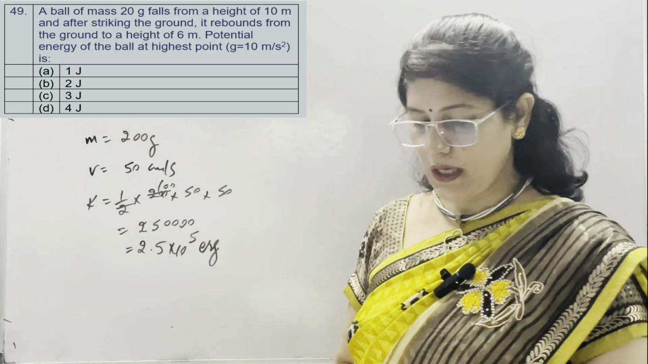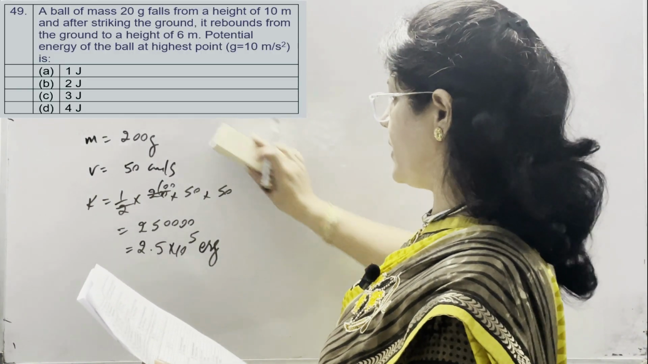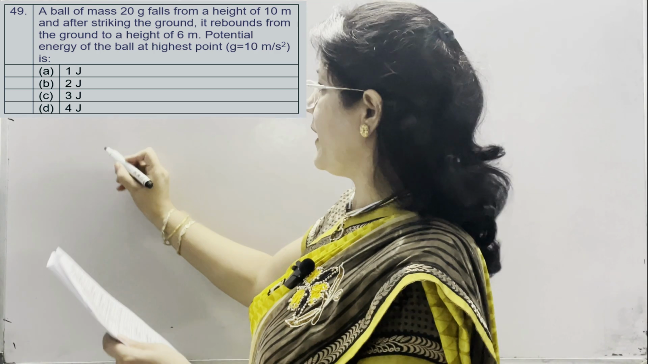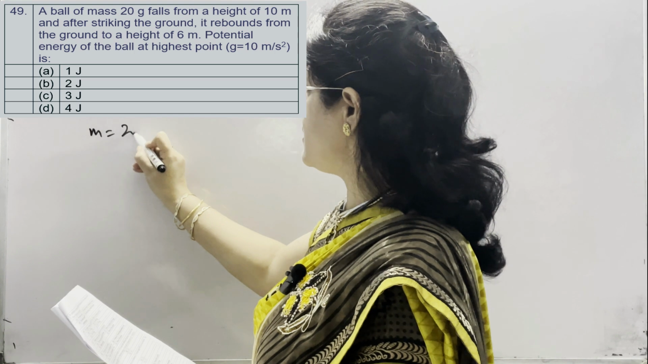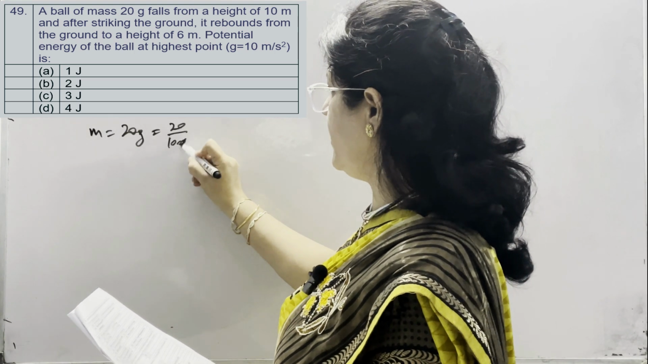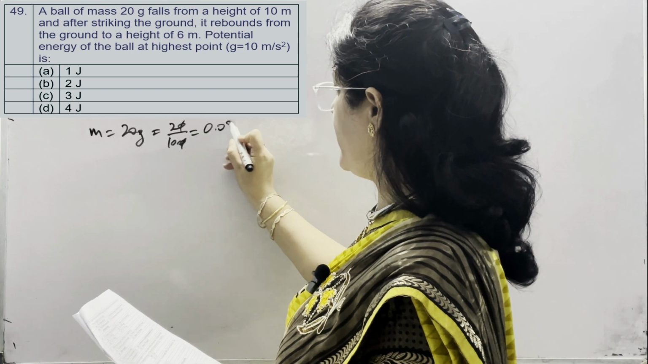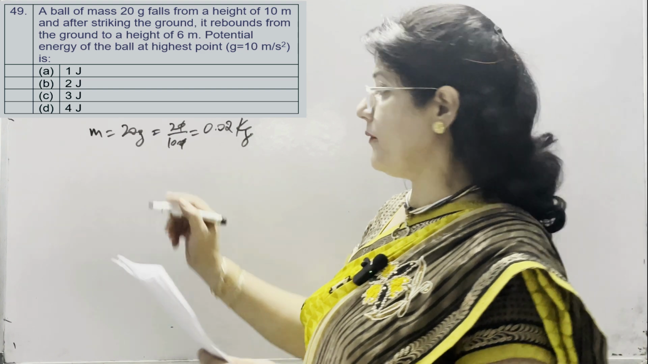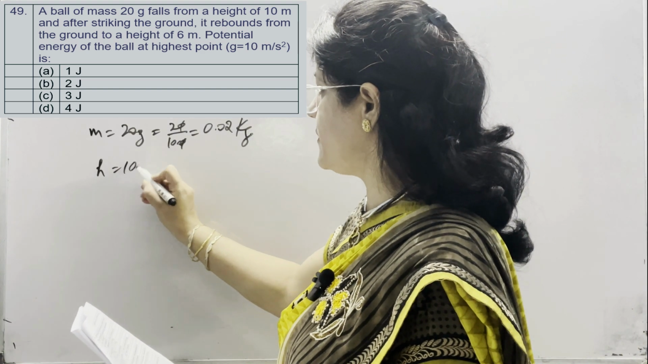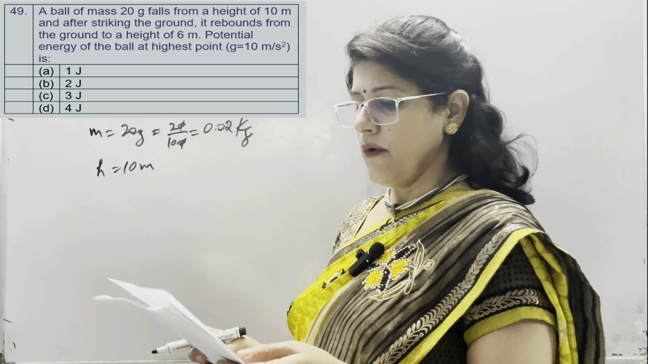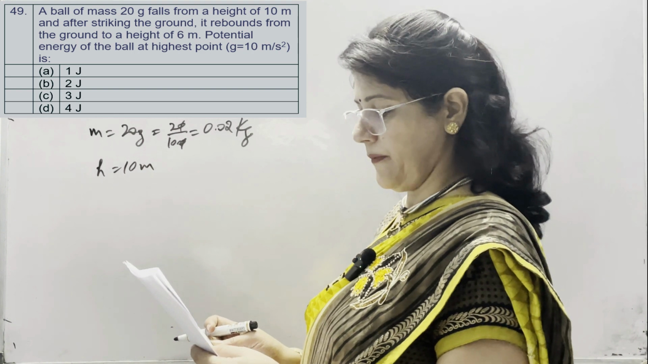Now question number 49. A ball of mass 20 gram falls from a height of 10 meter. So here mass is given as 20 gram. So 20 divided by 1000, it means 0.02 kg. Falls from a height of 10 meter. Height is given as 10 meter. After striking the ground, it rebounds from the ground to a height of 6 meter.